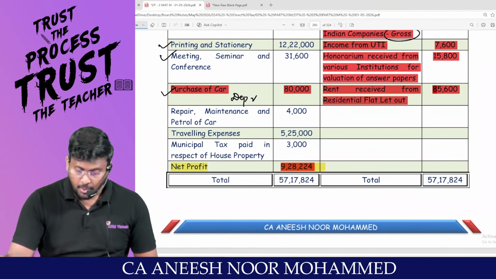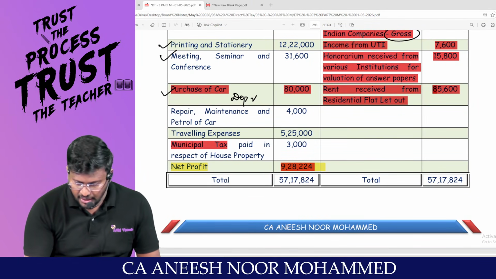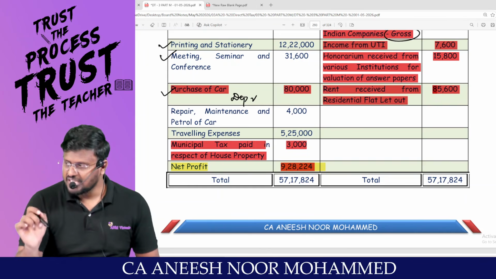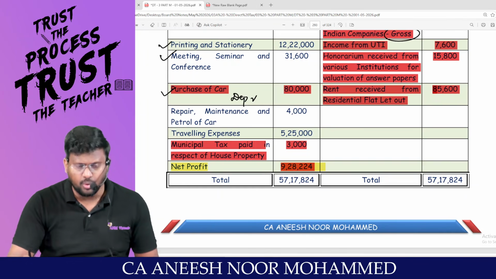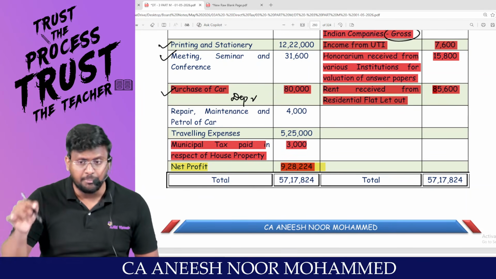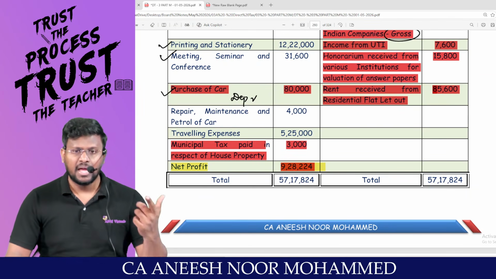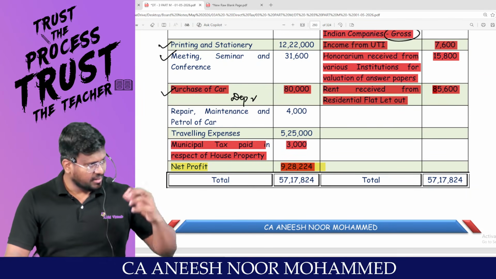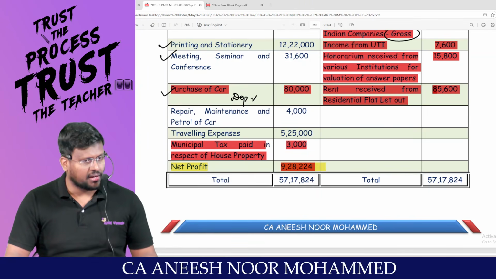Traveling expenses. Municipal taxes paid in respect of house property. This is an expense relating to IFHP. Since it has been debited to P&L, this is an impurity. Should be added back. And can we claim it as a deduction under IFHP?